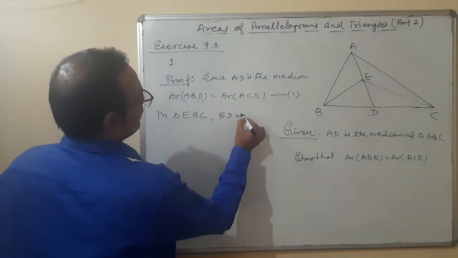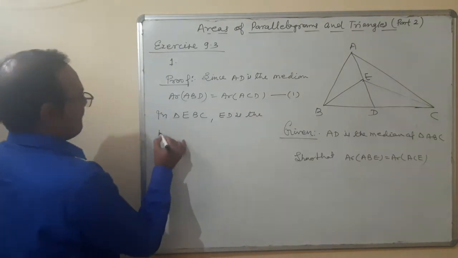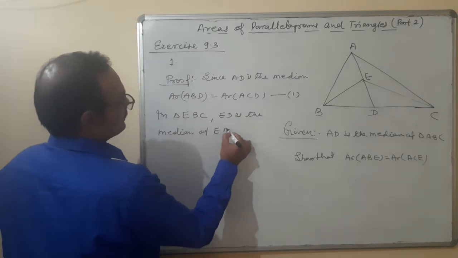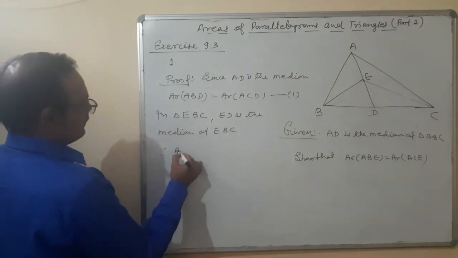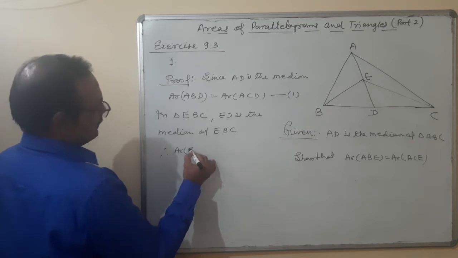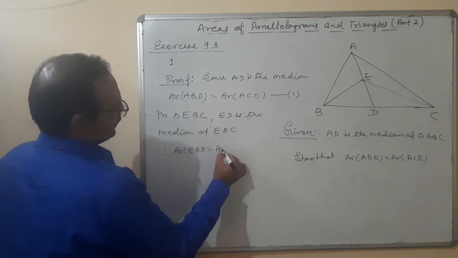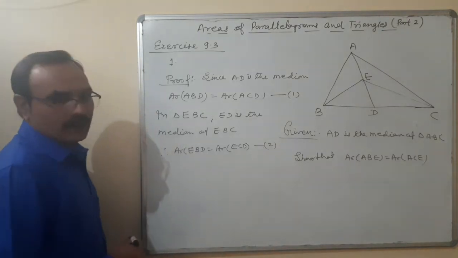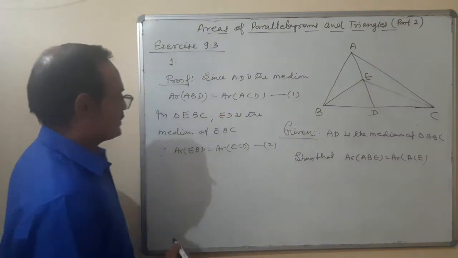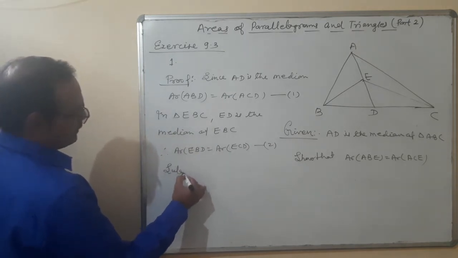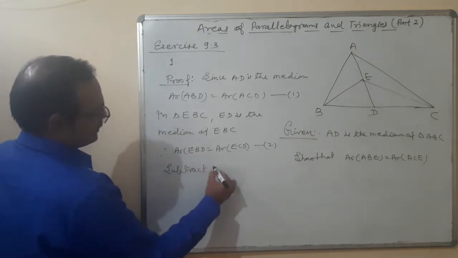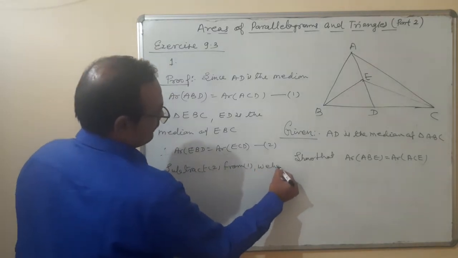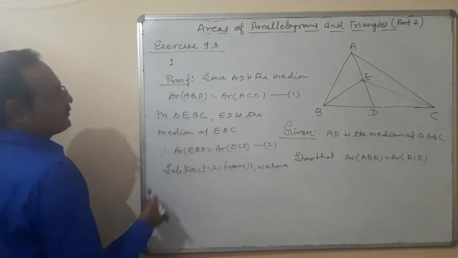Therefore, area of triangle EBD is equal to area of triangle ECD. That is equation number 2. And when I subtract the second equation from the first, what do we have?